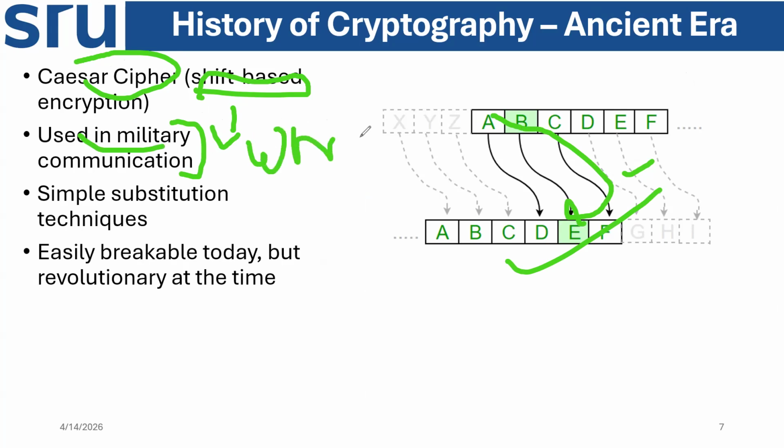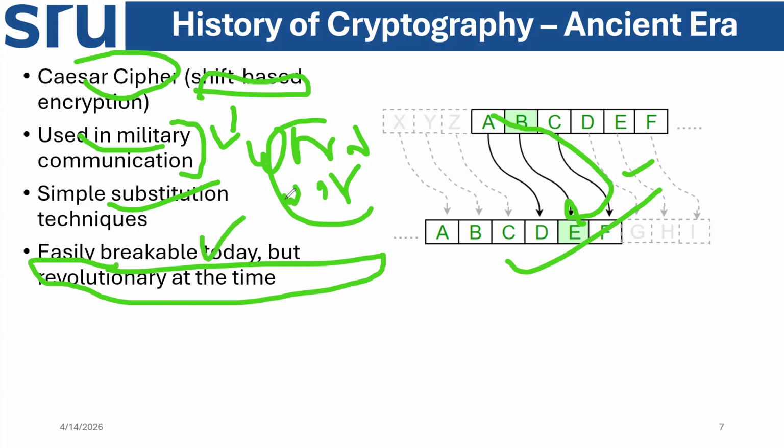Okay, a simple substitution technique, easily breakable today, but revolutionary at that time. Now it's very easy to break, right? Because many aptitude and reasoning exams involve it. So it's very easy, and it can be cracked directly without any computer algorithm. So at that time it was revolutionary, but nowadays it's very easy to crack.